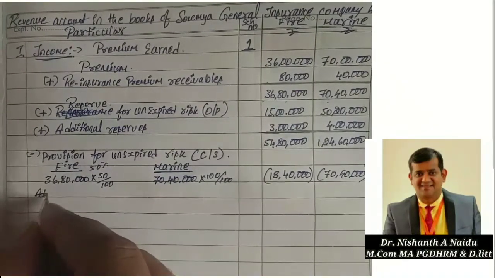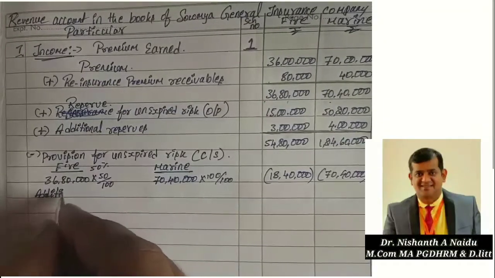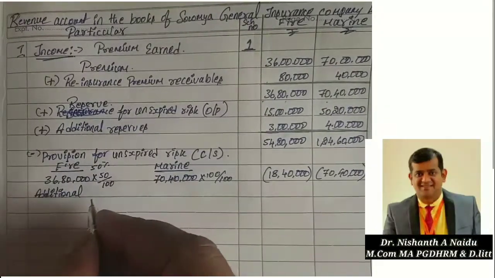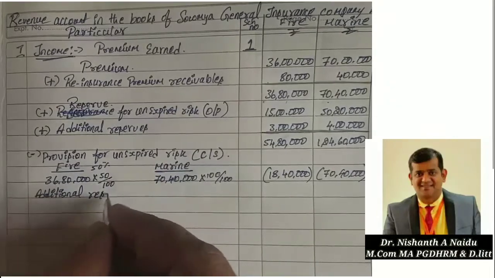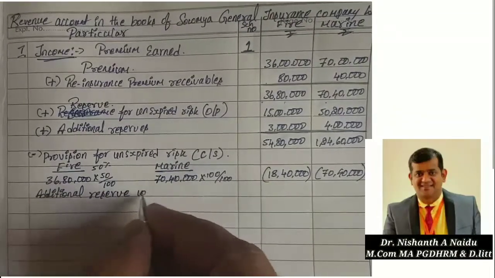So additional reserve, right? The adjustment says additional reserve 10%.